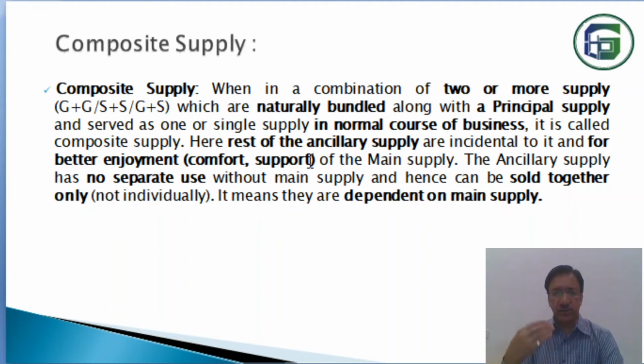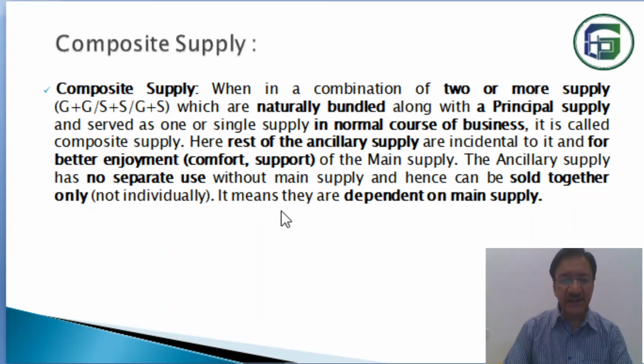Suppose two or three goods or services are all supplied together to you. One is the main supply and the other supplies are ancillary, for the support, the comfort and the better enjoyment of the main supply. In that case we can say that it is a composite supply.